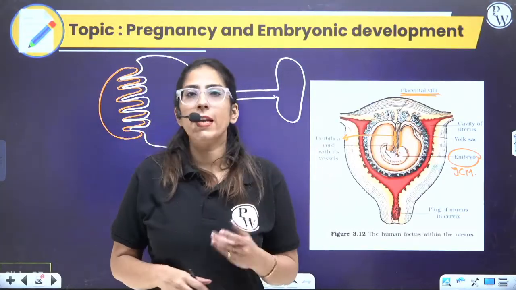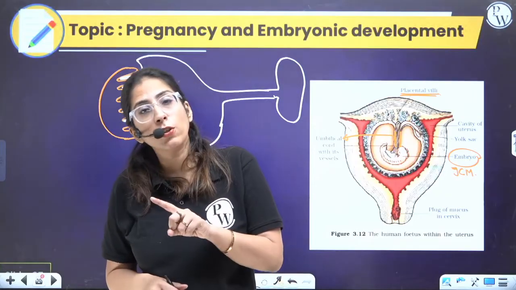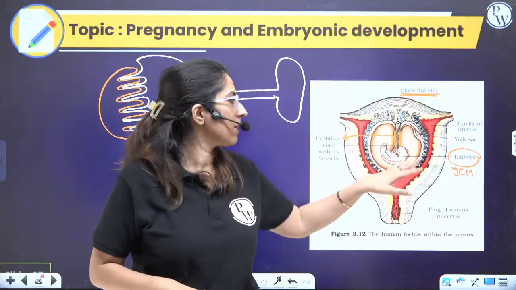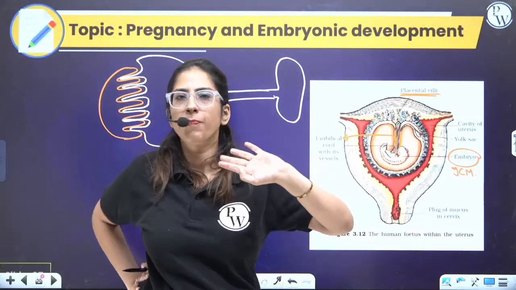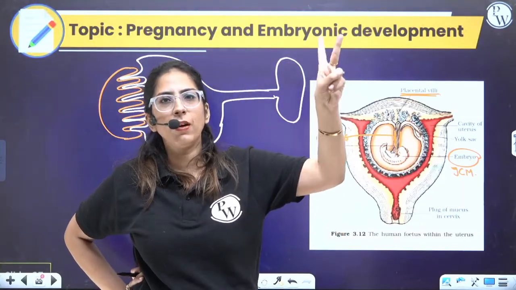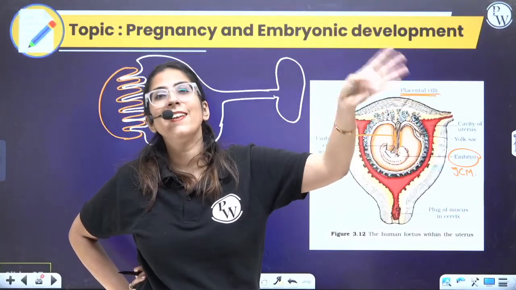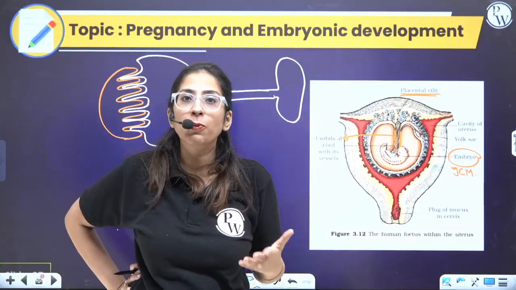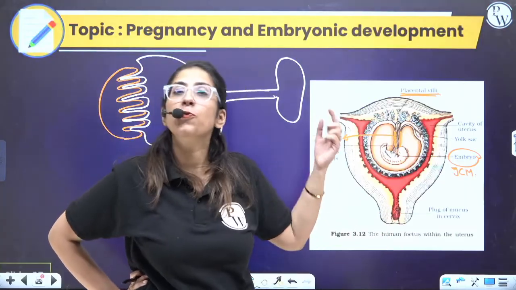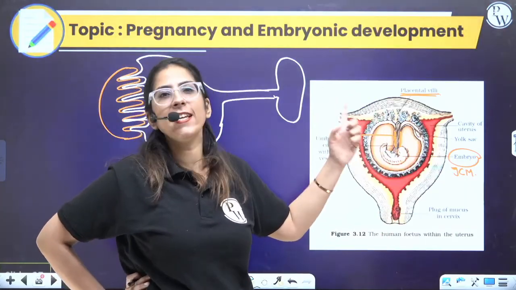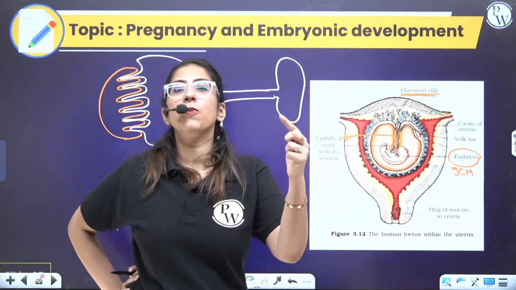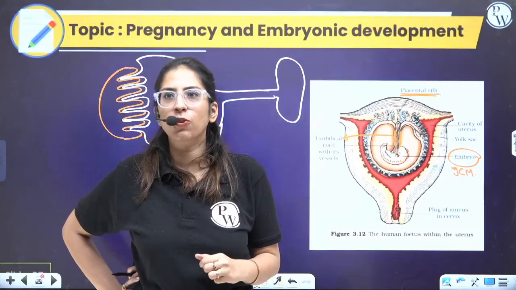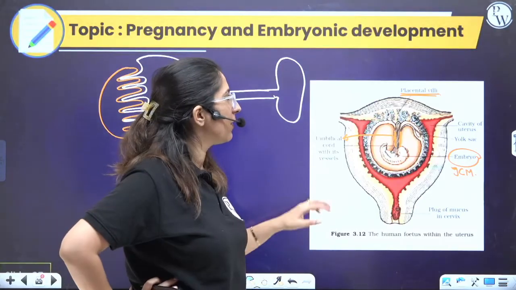Later on, it occurs in the liver, then the spleen, then ultimately the long bones. In our case, when I was in my mother's womb, it was first the yolk sac, then the liver, then the spleen, and then the long bones where erythropoiesis occurs. Clear? This point is clear.